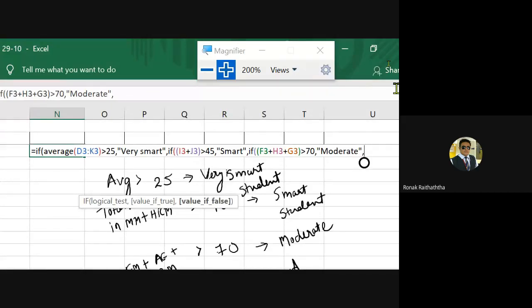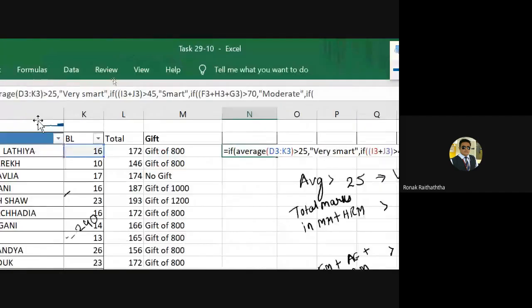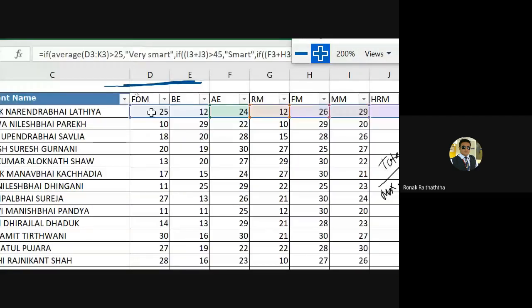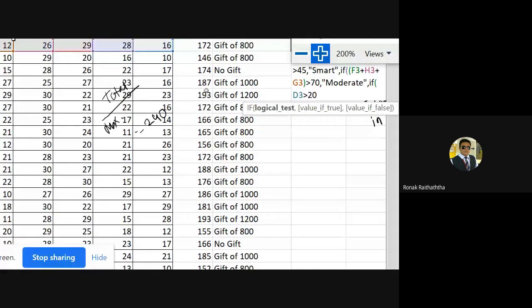So again, if, opening the bracket and selecting the marks of FDM, and here I have this 25 FDM marks. In your case it would be different, obviously, shall be more than 20, comma, and if fourth is satisfied, then I would write good, closing the double inverted comma, then comma.